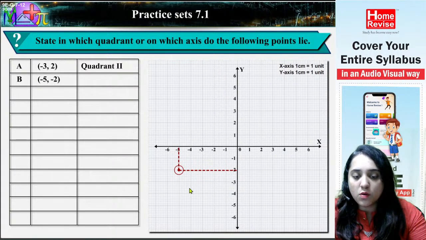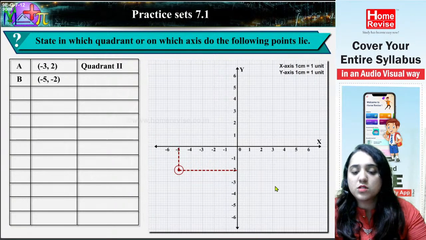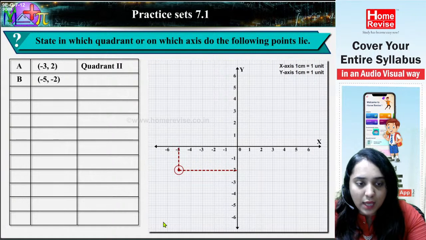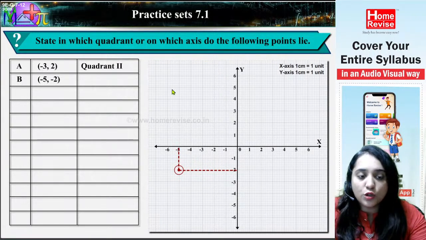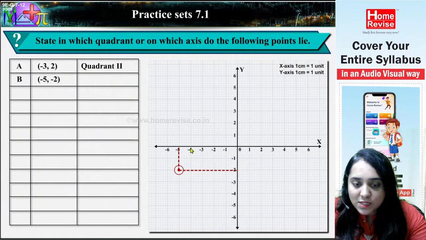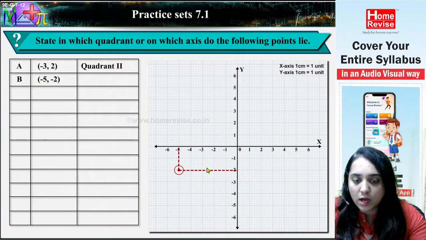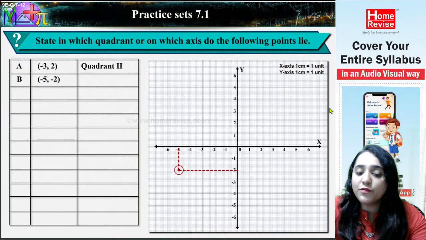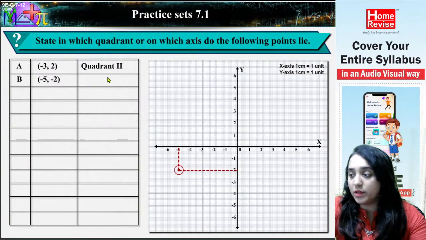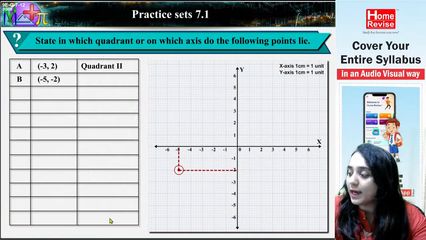This is the third quadrant, negative negative, and this is the fourth quadrant, positive negative. So this is how it all works. Okay, pay attention. Now they will just give you a point like -5 and -2. So -5 is here and -2 is here. So there it is going to lie in the third quadrant. Okay, this is how you have to write all the answers.